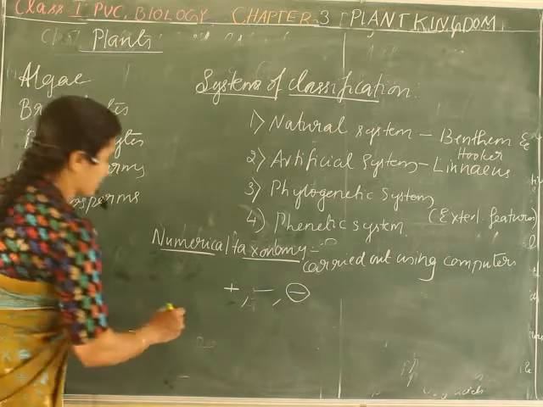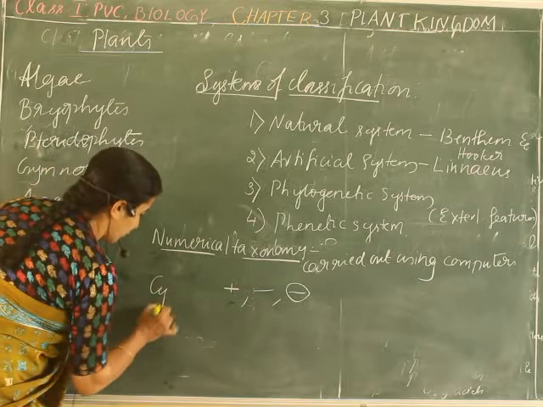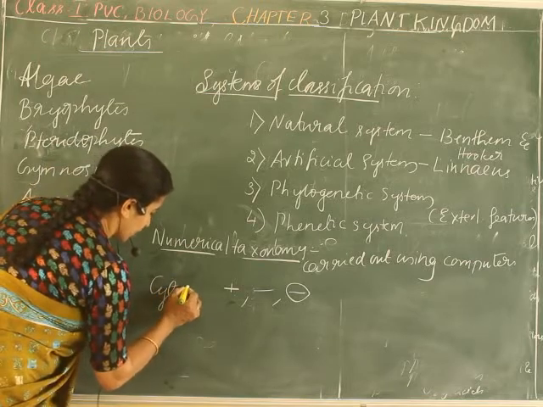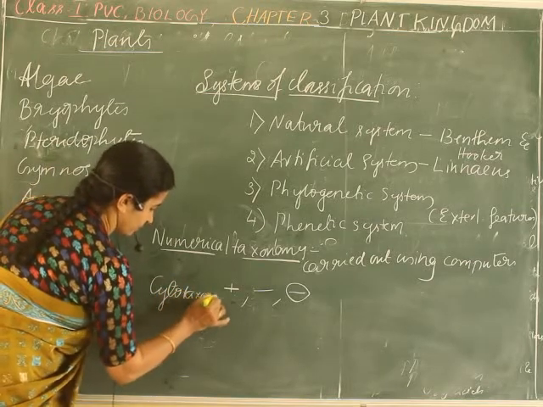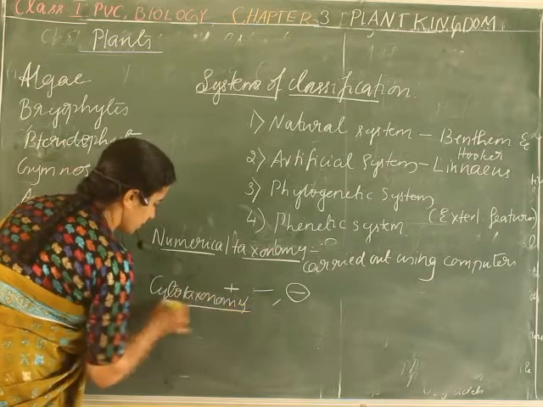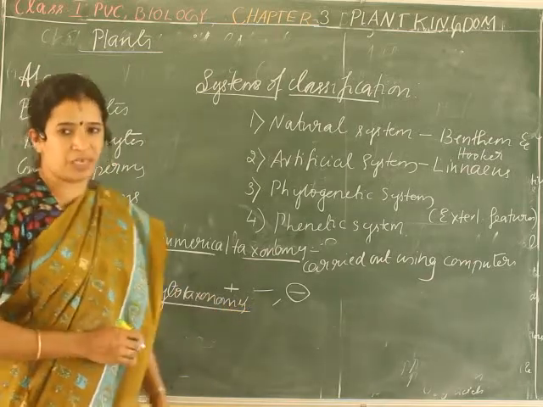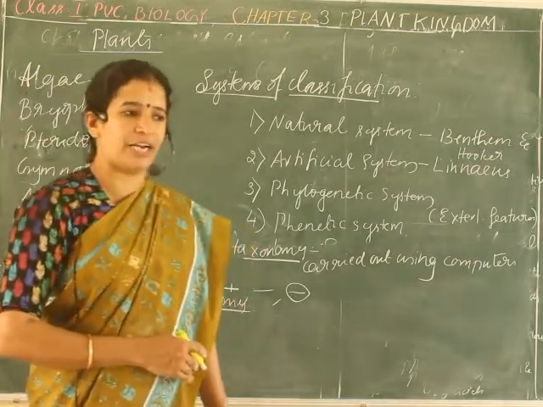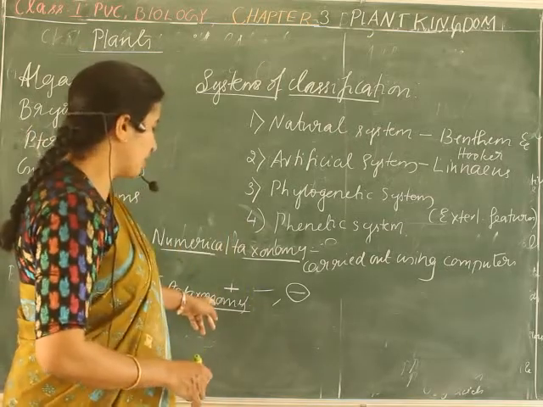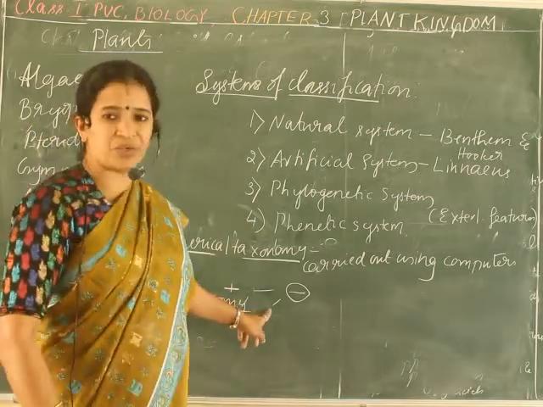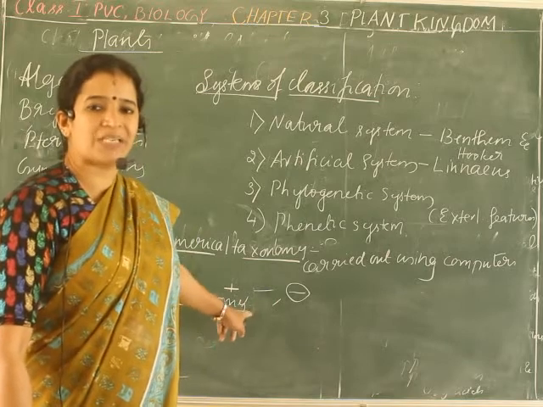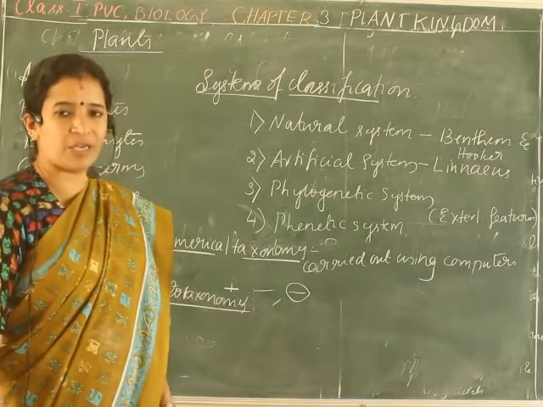The next type of phonetic system is cytotaxonomy. Have you heard of cytology? Cytology is the study of the cell. So cytotaxonomy means a system of classification based on cytological, cellular features.